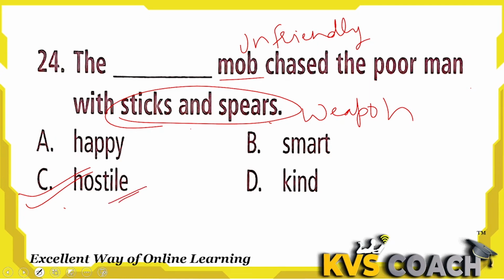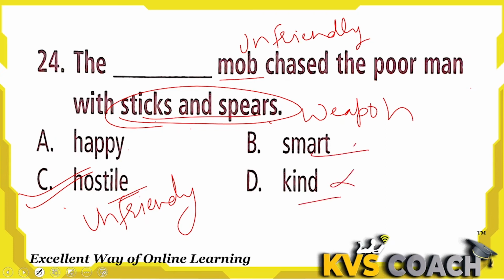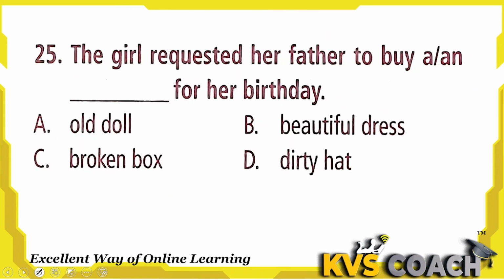So hostile is the word for unfriendly things or situations. How can a happy mob chase people with weapons? Kind, smart or happy people cannot chase people with weapons. Only unfriendly people can. So hostile is the right answer here.